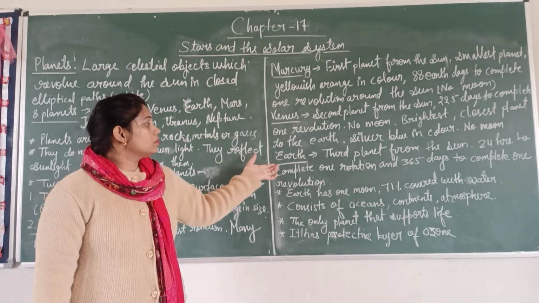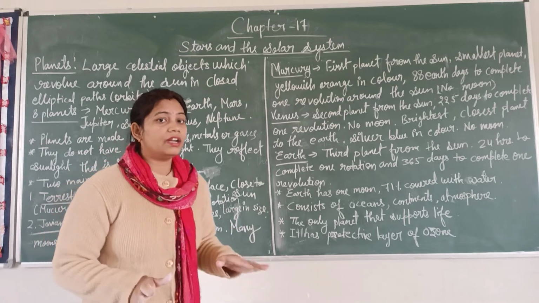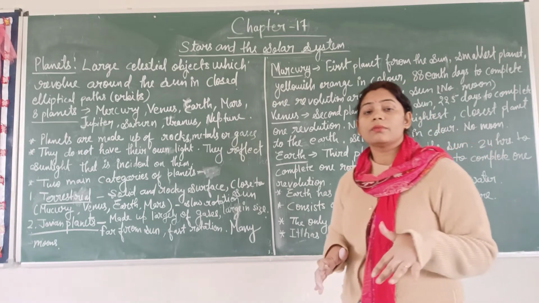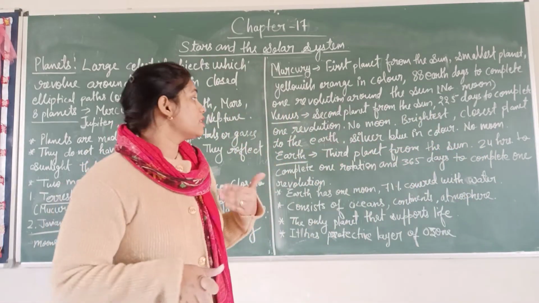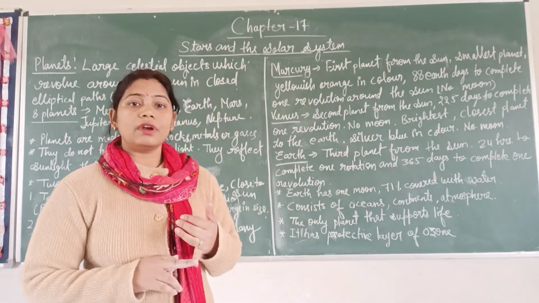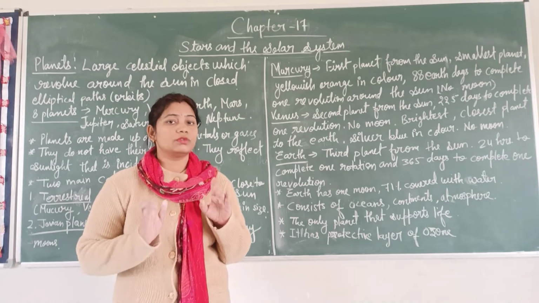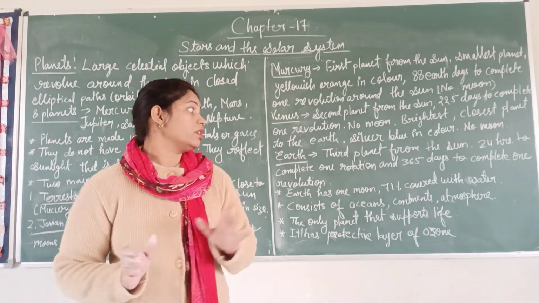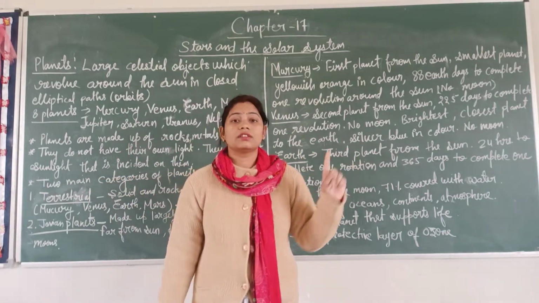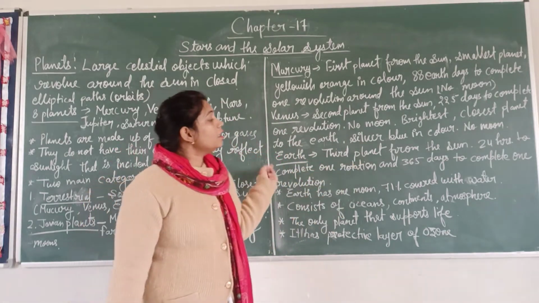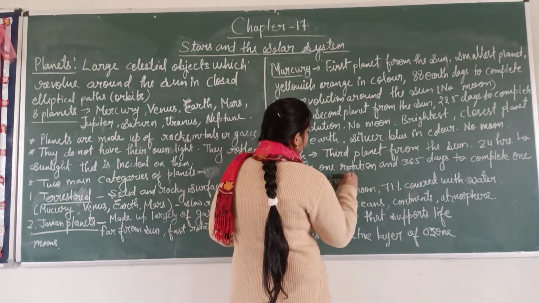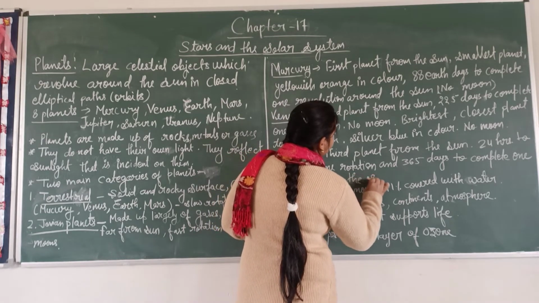Now we will go to Earth. Earth is the third planet from the sun. We live on Earth, so it supports life. It takes 24 hours to complete one rotation. So don't be confused about rotation and revolution. One rotation takes 24 hours, and that is considered as one day, and it takes 365 days to complete one revolution around the sun.